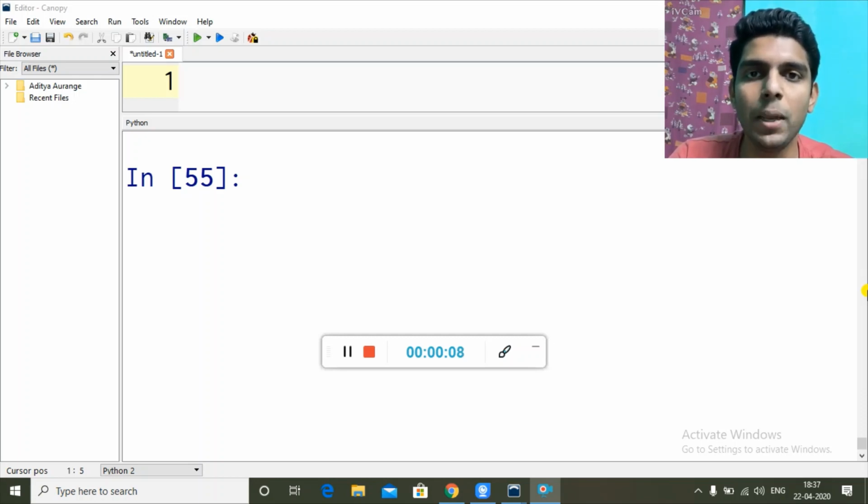So like NumPy, pandas is also a Python package which is used for data manipulation and data management. So we use it for analyzing huge amounts of data which is stored in data structures provided by Python pandas. Okay, so there are two data structures provided by pandas. One is series, which is a one dimensional data structure, and the other one is data frame, which is a two dimensional structure.